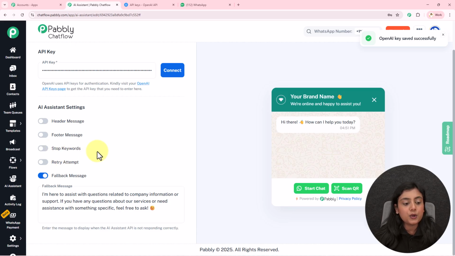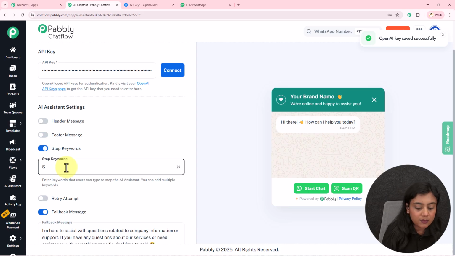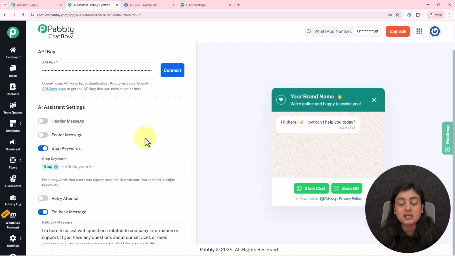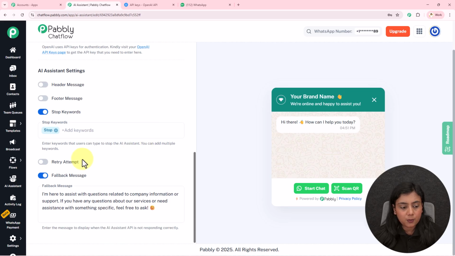Stop keywords. If you want to give your customer a chance to stop the help of this AI assistant, you can enter the stop keywords over here in the field. My stop keyword is stop, so I will enter the word and press the enter key to save it. Okay, so this is how you enter the stop keywords. You can add as many stop keywords as your requirement. If you want the retry attempt, you can definitely do that.